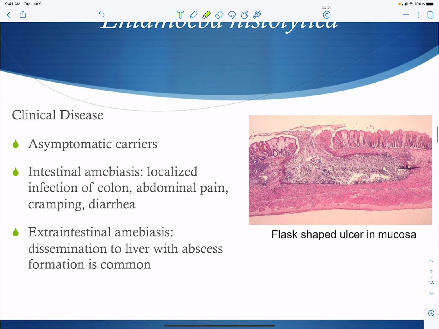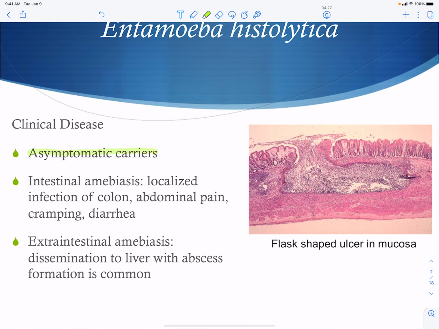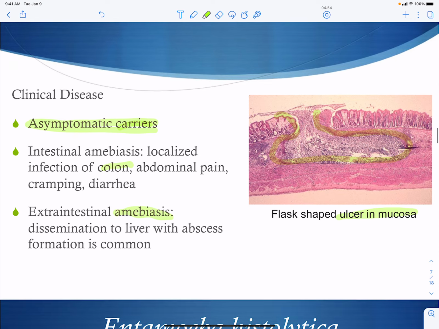Now again, we're going to have transmission via those asymptomatic carriers primarily. They're going to keep everything going. You have intestinal amoebiasis, which is going to be infection of the colon, abdominal pain, cramping. Extraintestinal amoebiasis is going to be dissemination in the liver primarily, but it could also be in the lungs. And then you can also see in a biopsy these flask-shaped ulcers within the mucosal lining.